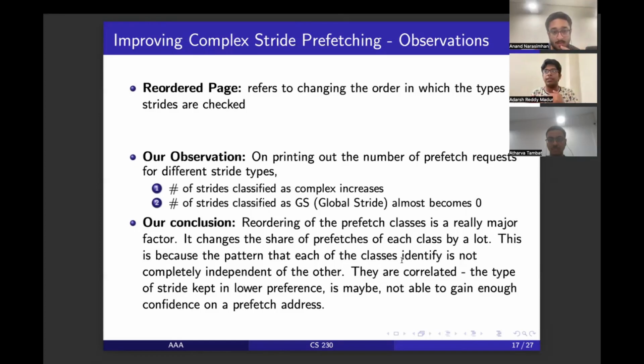Like suppose a prefetch goes to the global stride. If the confidence of global stride is low, it goes to the constant stride. If it's still low, it goes to the complex stride. By the time it goes to the complex stride, the overall confidence itself reduces. So there's a high probability that the overall probability itself reduces. So for most cases, it doesn't even reach the confidence threshold of complex. So that's the reason it passes on to the next one. That's why we observe that the third one, whichever it is, has really small effect. So reordering really changes the distribution of prefetches over the classes.